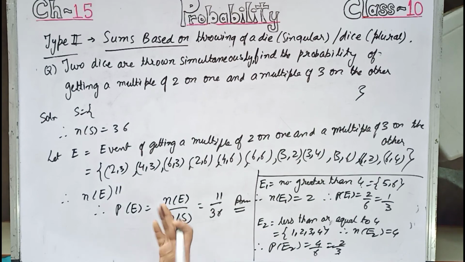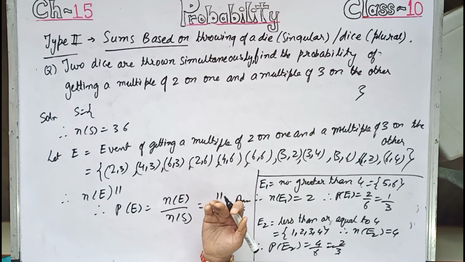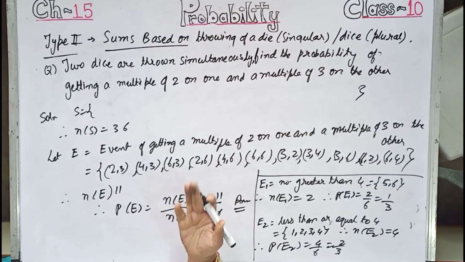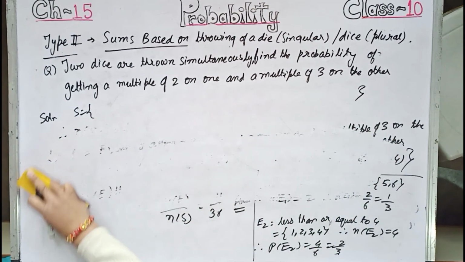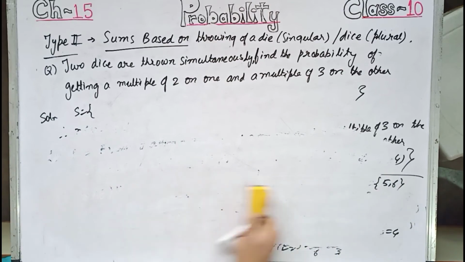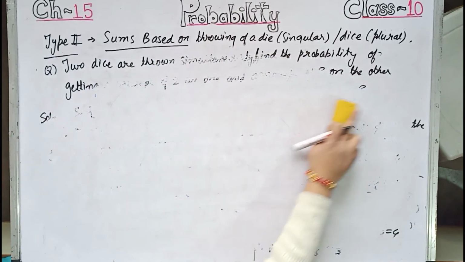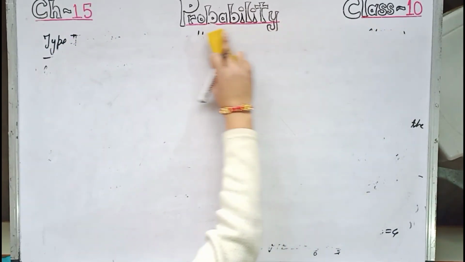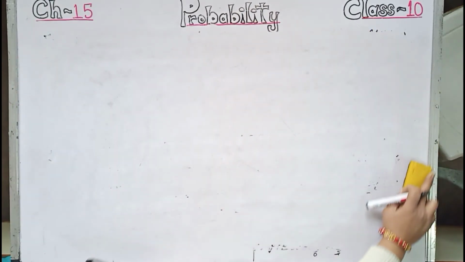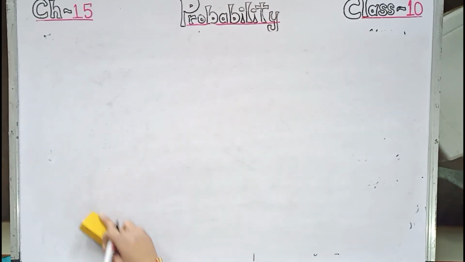Now one famous question is there: when two dice are thrown simultaneously, what is the probability of getting a doublet? Doublet means the same pair, I mean the number on the first and the second die should be the same.